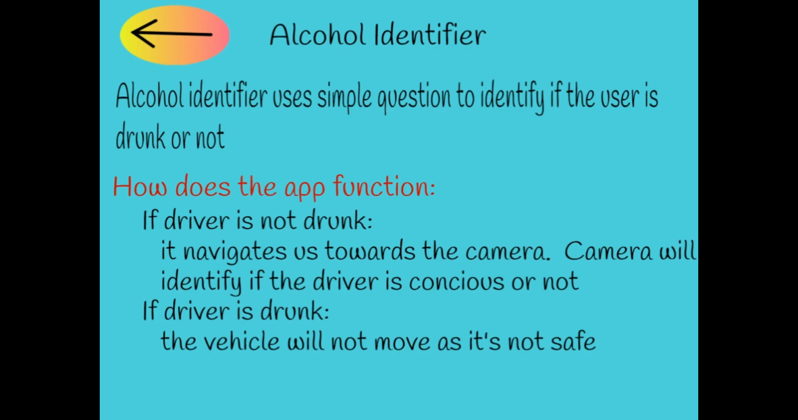The alcohol identifier uses simple questions to identify if the user is drunk or not. How does the app function? If the driver is not drunk, it navigates us to the next screen, in which the camera will open to identify if the driver is conscious or not. If the driver is drunk, the vehicle will not move as it's not safe.